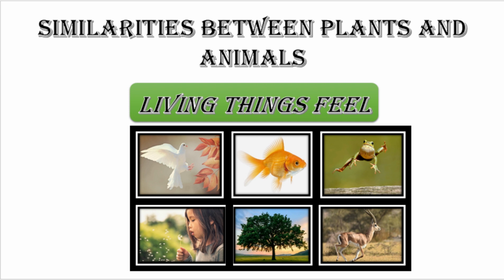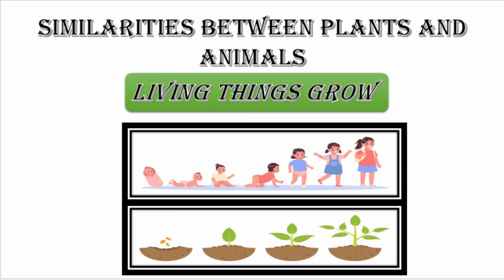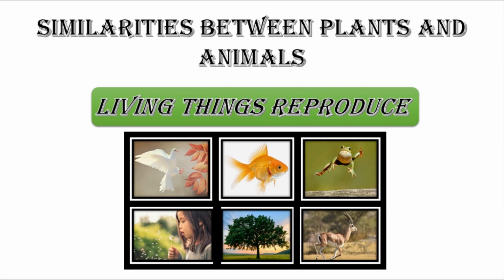It means that all living organisms feel. The next similarity between plants and animals is that they both grow. And the last one is that both plants and animals reproduce.